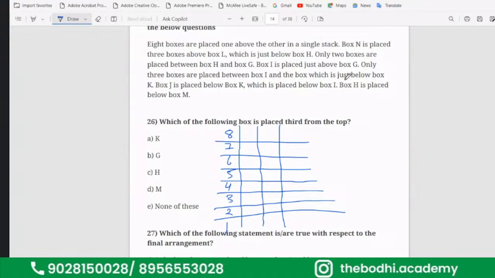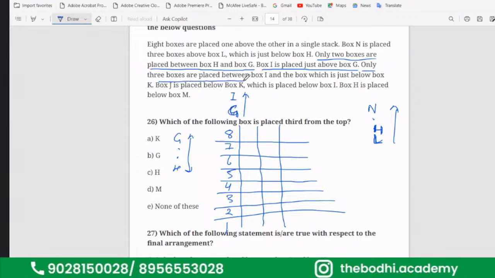Now, box N is placed 3 boxes above L, like this. L is just below H, like this. Only 2 boxes are placed between H and G. So there are 2 boxes placed between G and H. Direction is not known. Box I is placed just above box G. So box I is placed just above the box G.